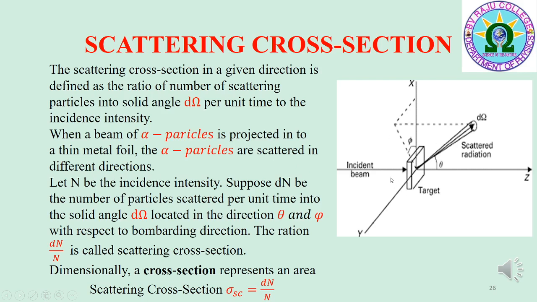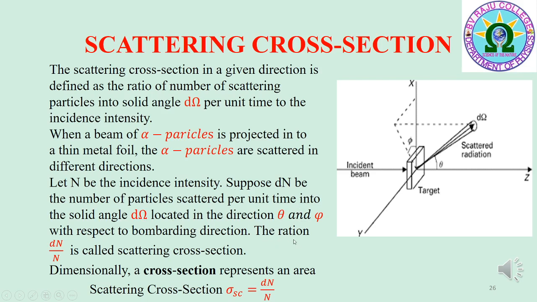Let n be the incident intensity, that is the number of incident particles crossing per unit time a unit surface placed perpendicular to the direction of propagation. Suppose dn be the number of alpha particles scattered per unit time into the solid angle d omega located in the direction theta and phi with respect to the bombarding direction.